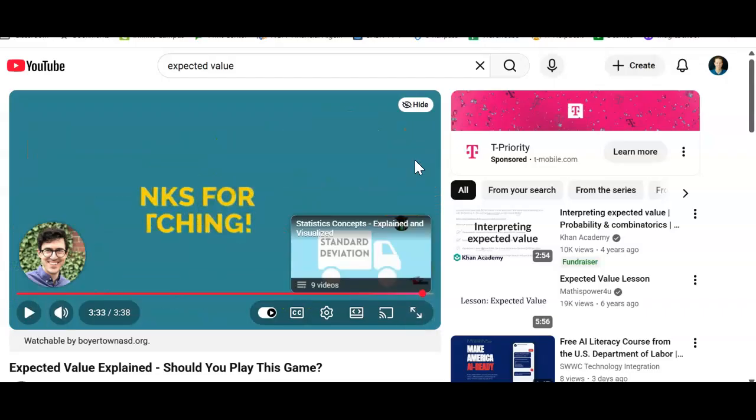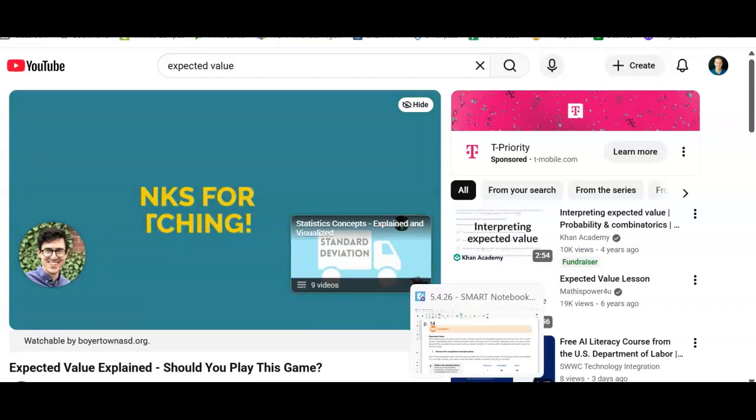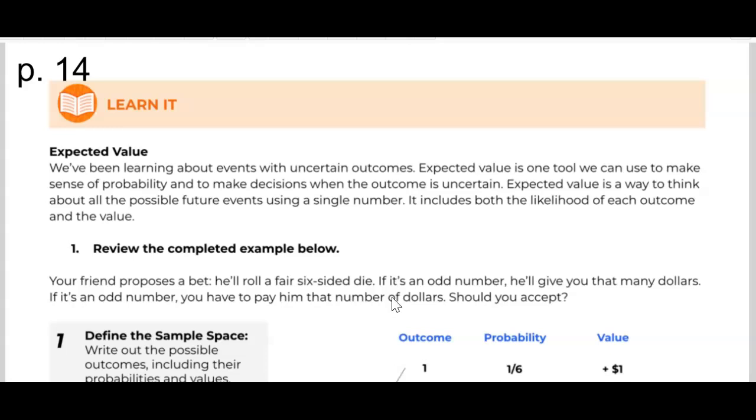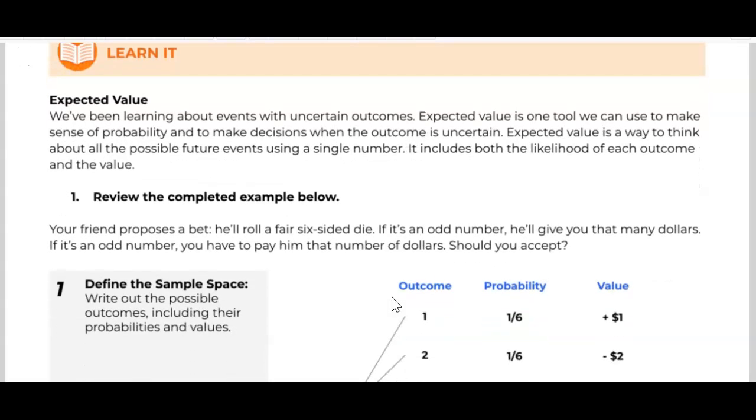Okay, so when you calculate expected value, it is not necessarily the only thing that you should go with, but it is giving you a mathematical, quantifiable outcome that you can use to help you make an informed decision.